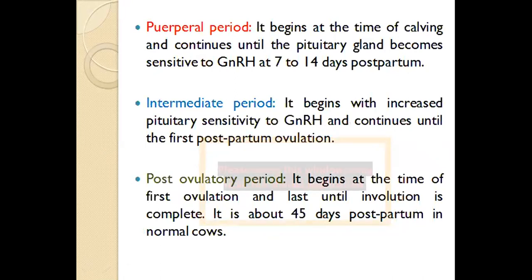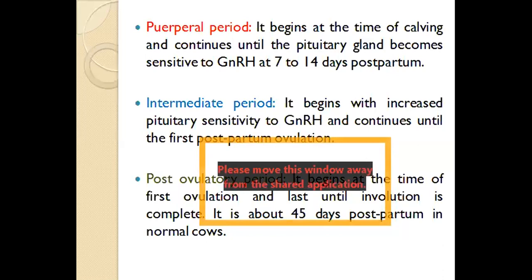One is the intermediate period, which begins with the increased sensitivity of the pituitary towards GnRH and continues until the first postpartum ovulation occurs.